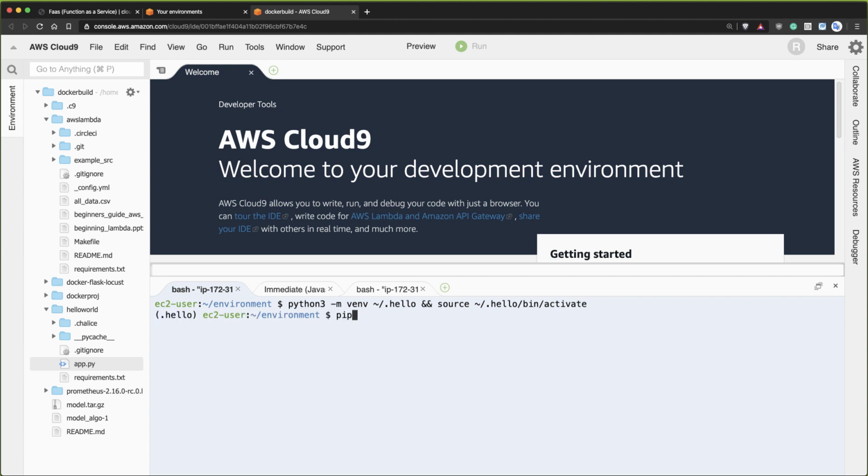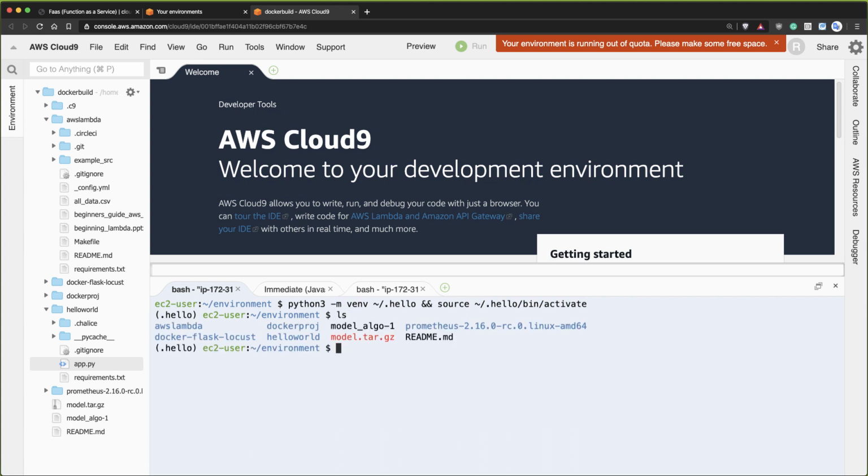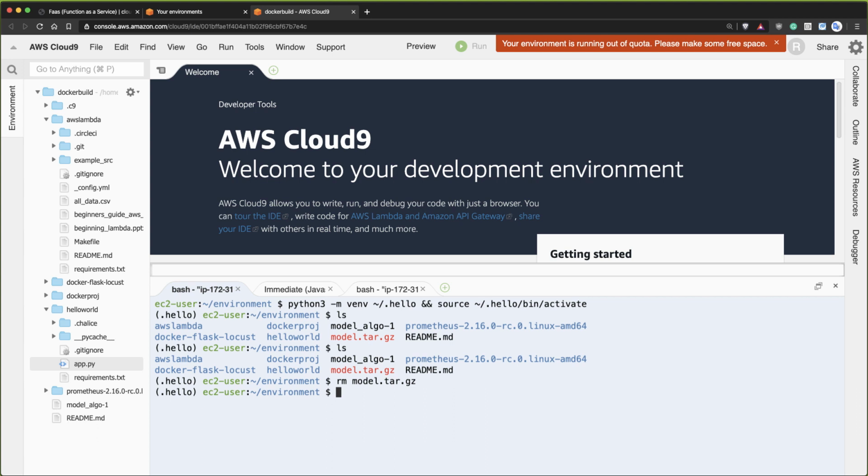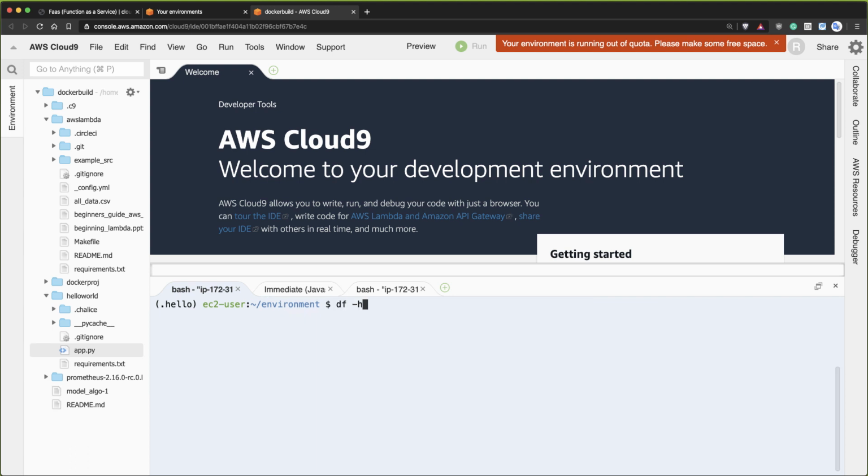And then I would do a pip3 install of Chalice. Uh-oh, I'm running out of space. So let me delete some things here. I don't think I need that much room. I'll just delete a few projects on here. Okay, so if I do df, I think I have enough space. I have 120 megabytes. That's probably enough for this demo.